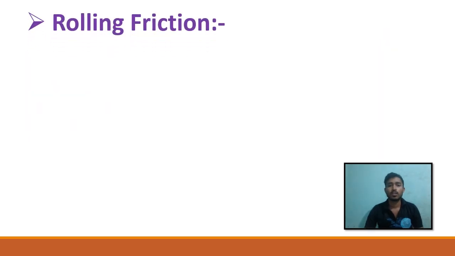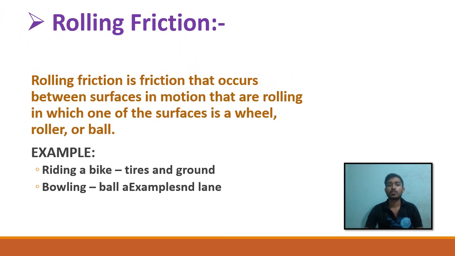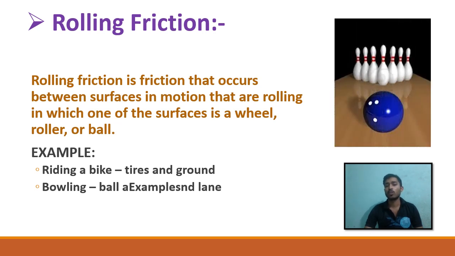Rolling friction. Rolling friction is friction that occurs between surfaces in motion that are rolling, in which one of the surfaces is a wheel, roller or ball. A very easy example for us is riding a bike. When a biker rides a bike, the surface of the tires and the ground generate friction. That type of friction is called rolling friction.